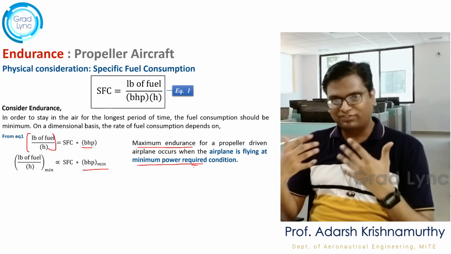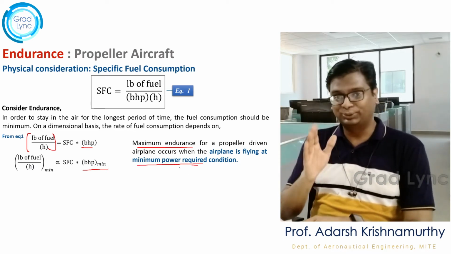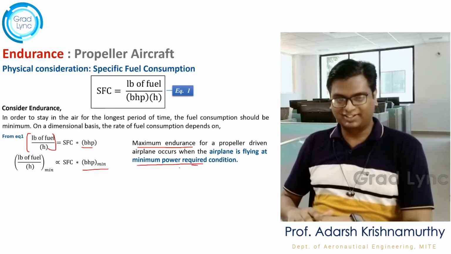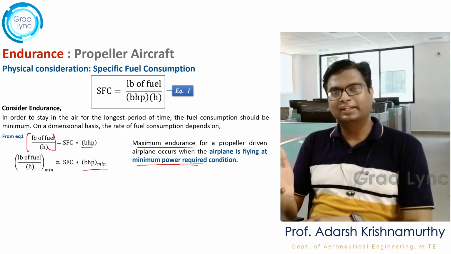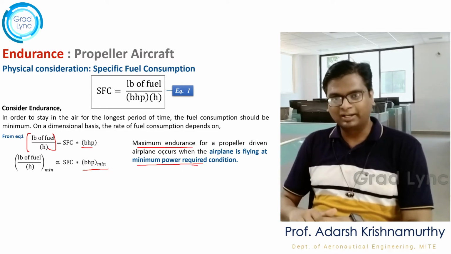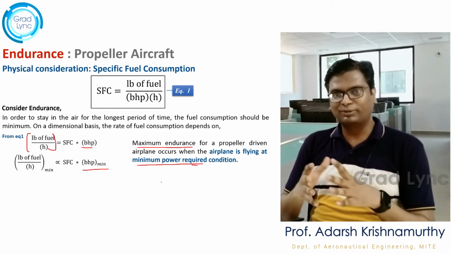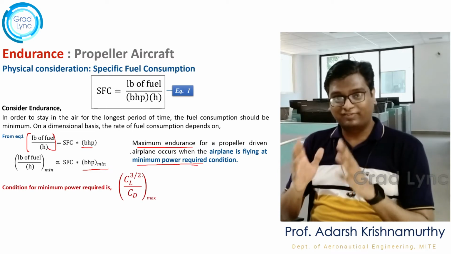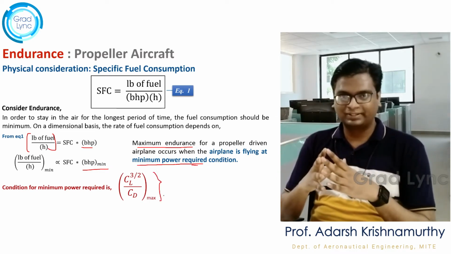Of course, this applies only to propeller driven or reciprocating engine aircraft, right? It occurs if the aircraft is flying at minimum power condition. So if you recall, what is the condition for minimum power required? That means when the aircraft flies at CL^(3/2)/CD maximum, right?